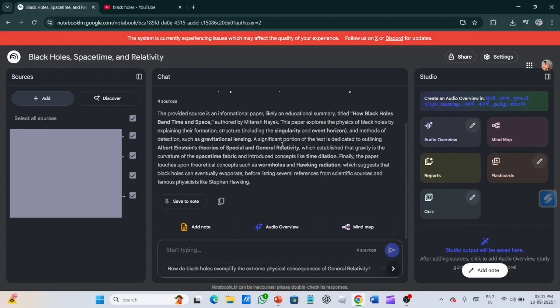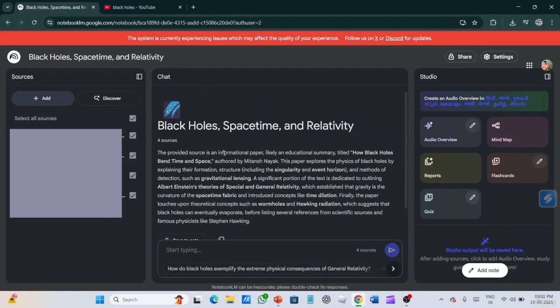So this thing is very helpful in your exams. If you are a school student, then it is very helpful in exams. Imagine you have a science exam the next day, then you can take the PDF of the whole NCERT chapter and put it in the source box and make an audio overview, and you can listen to it at night. You can make a mind map so that you can easily revise. You can also make flashcards to remember more things. You can also take a quiz to verify yourself. So many things can be done by this.